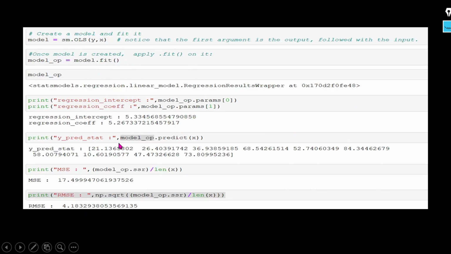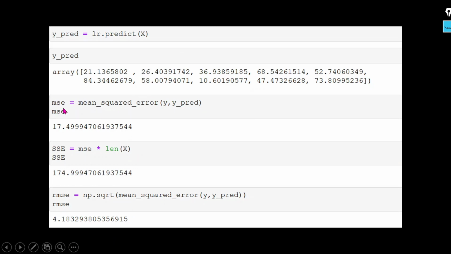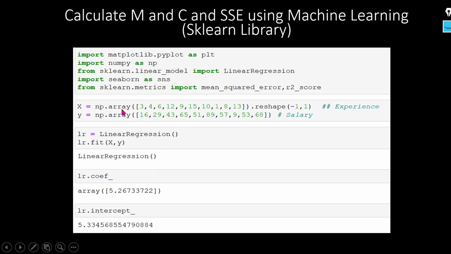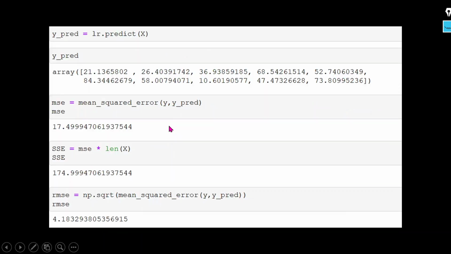Now we can use the MSE. What is this MSE? This mean squared error is an evaluation metric. Evaluation metrics are those metrics which we use to evaluate our model, whether our model is good or not. So these evaluation metrics, mean squared error and R2 score, or R squared, I am going to use to evaluate our machine learning model.